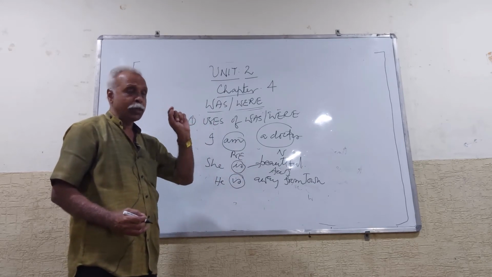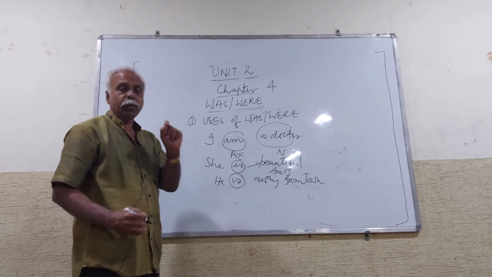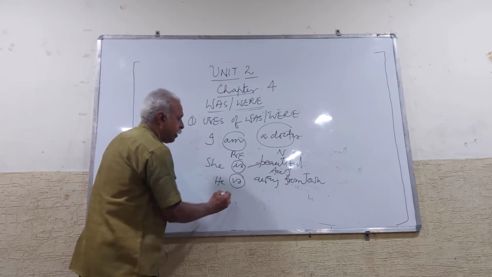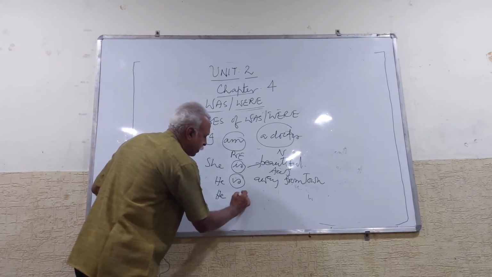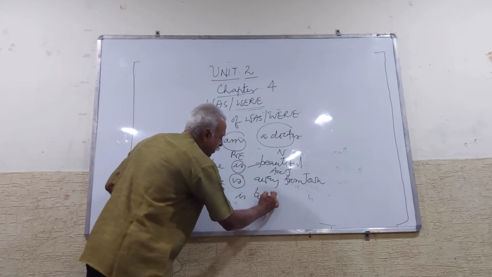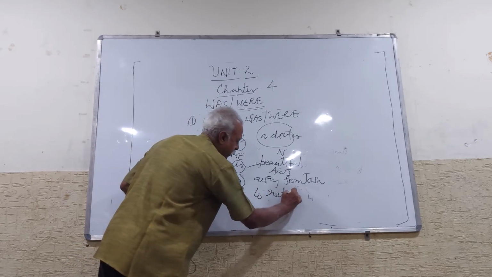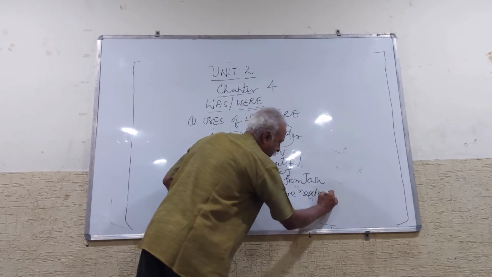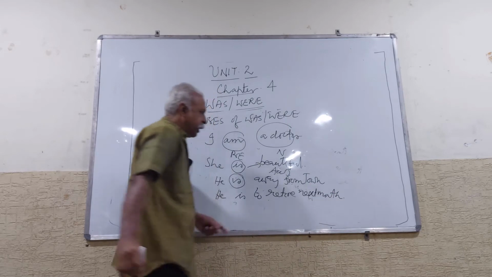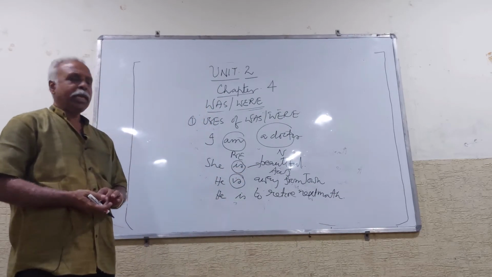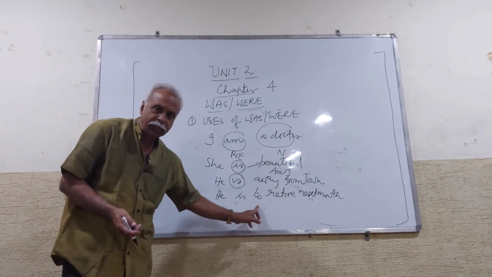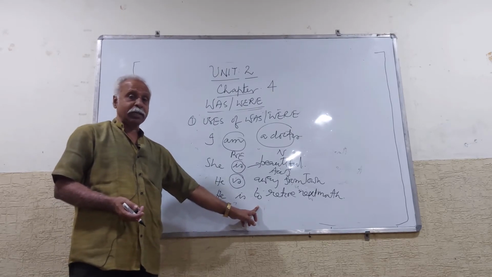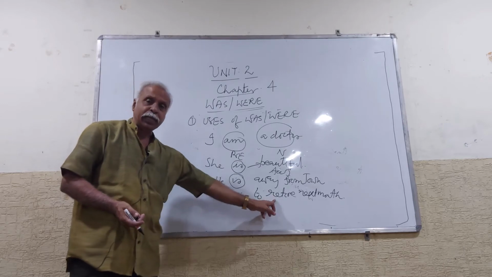The last use of is, am, are you learnt was: he is to retire next month. Here, do you observe? After is, what was there? To retire is there. I told you in my last class that this is called to plus infinitive.